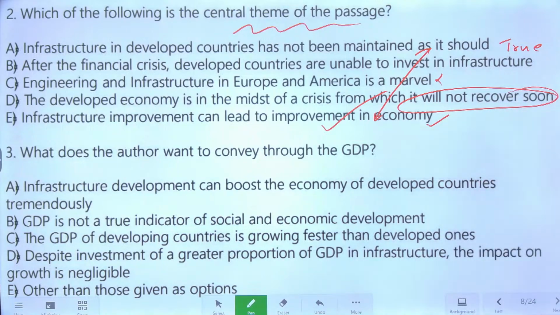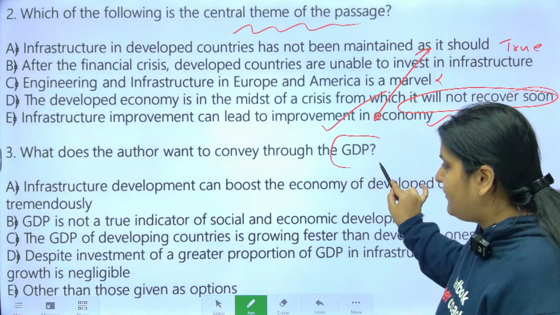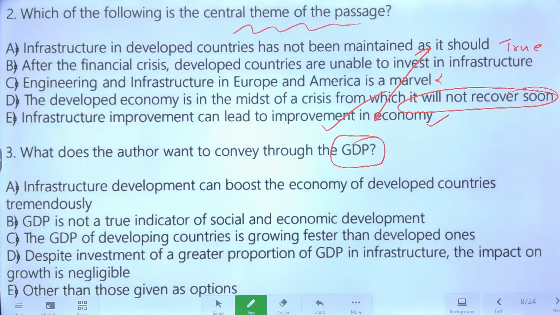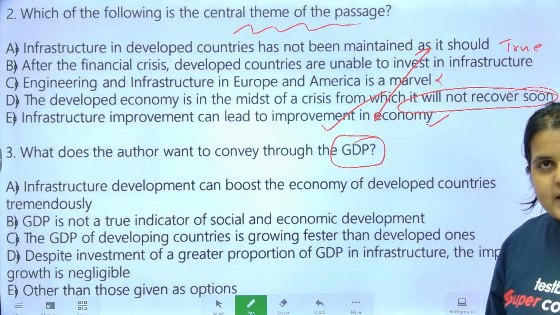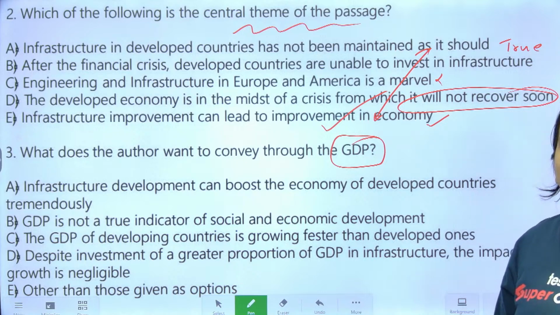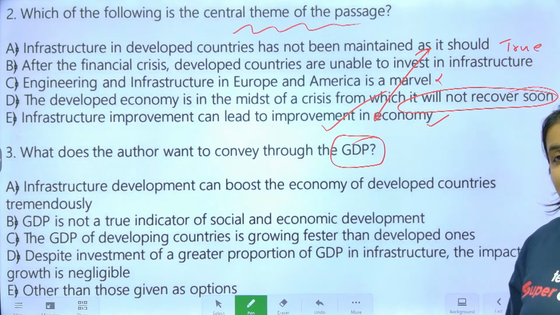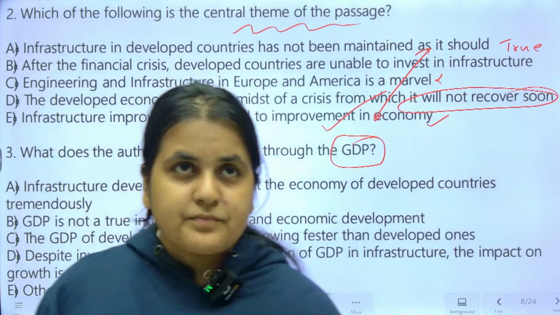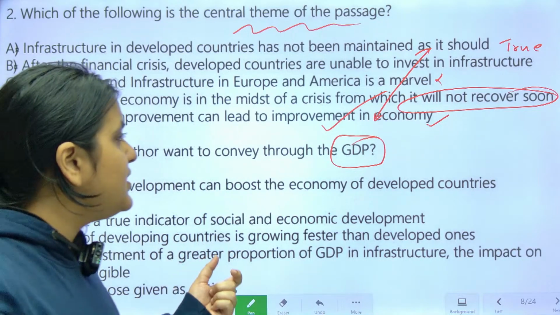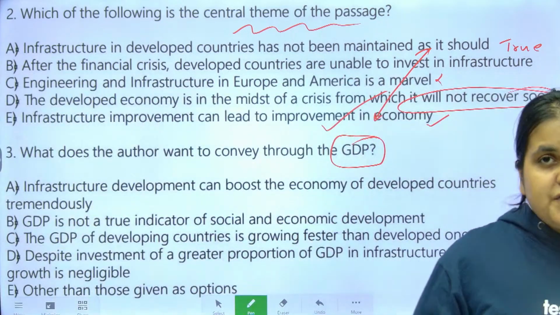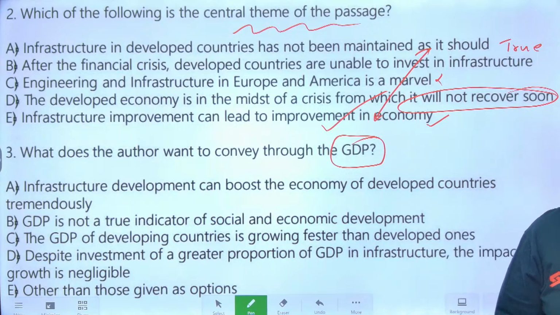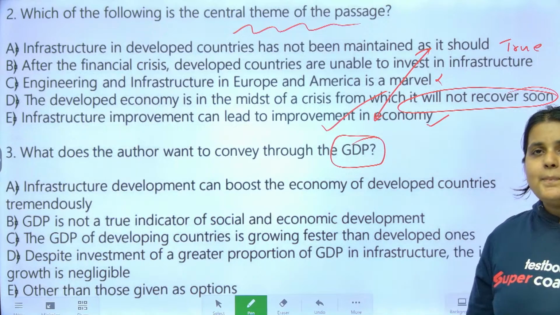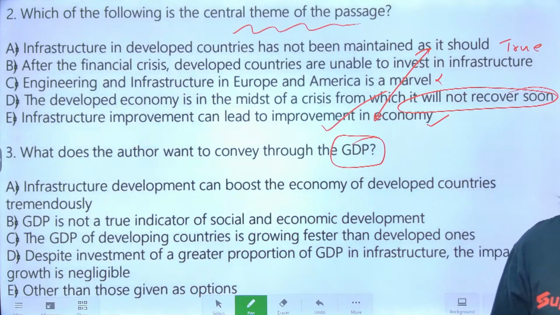Chalo, next one. What does the author want to convey through the GDP? ठीक है, उन्होंने GDP का word यहाँ पे क्यों mention किया है? He says ना कि अगर आप थोड़ा सा और GDP का spending बढ़ाओगे, आपकी infrastructure अच्छी हो सकती है, आपकी economy अच्छी हो सकती है. सो वो GDP का role क्या है according to the author? Come on, what does the author want to convey through the usage of GDP? See, and if you're ever confused, there is no harm in going back to the passage and checking it. Always remember the passage is always in front of you. Come on. What do you think?